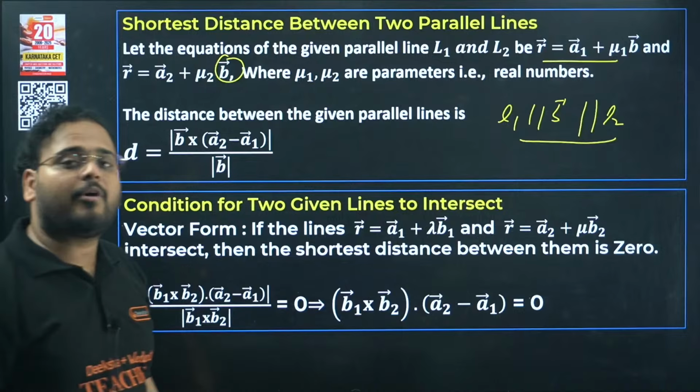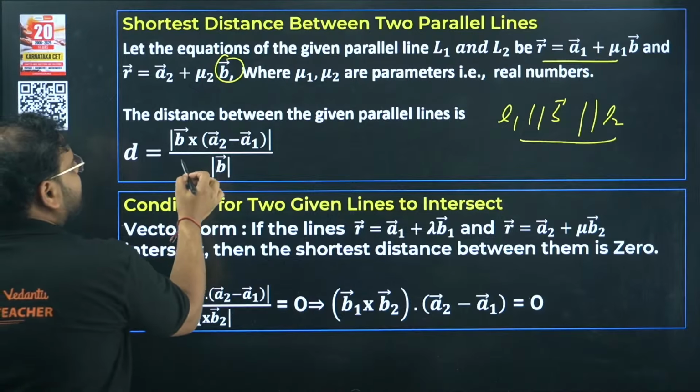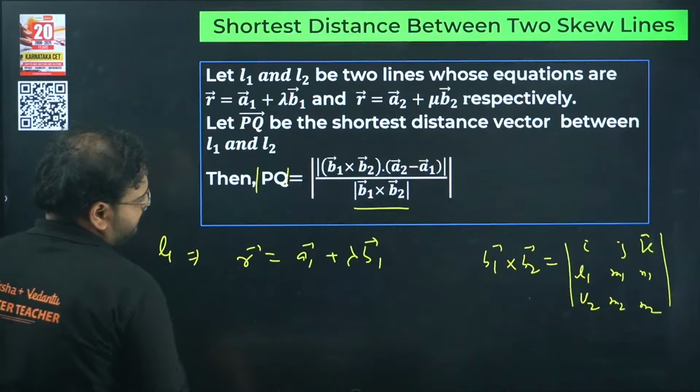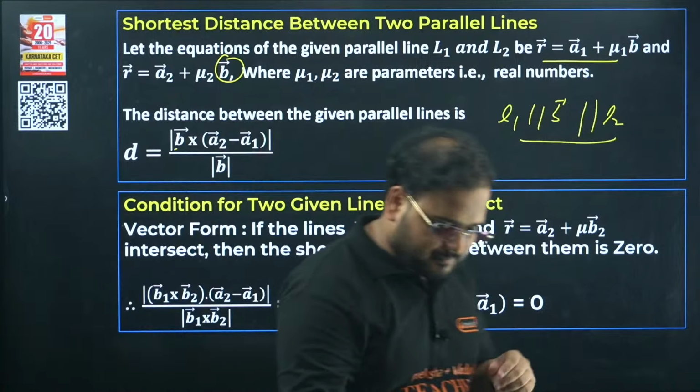In that case, what are you looking for? The distance between them. And how do you find that? Same approach. Just remember, instead of b1 cross b2, we'll have only b over here. Only b over here.